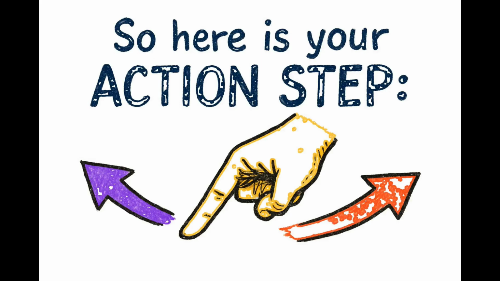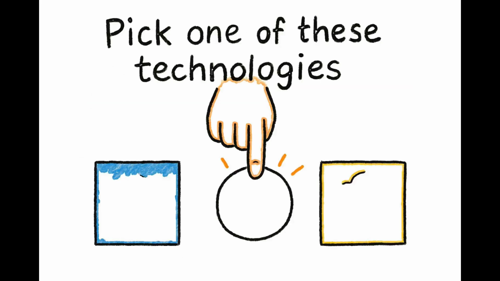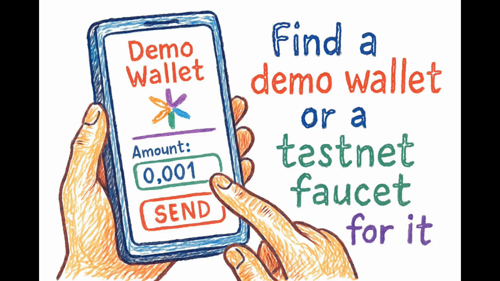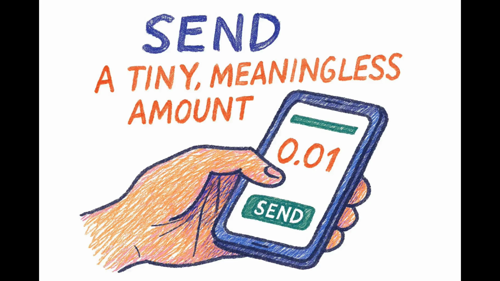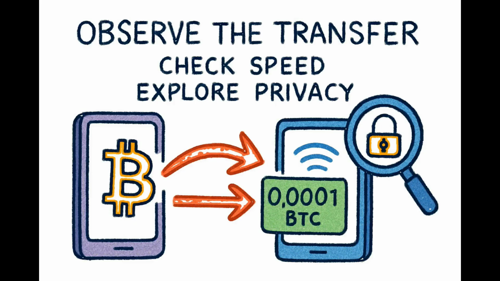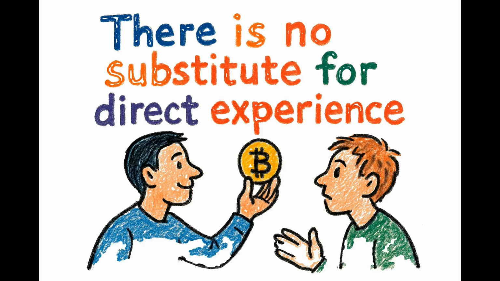So here is your action step. Pick one of these technologies that sounded interesting to you. Just one. Find a demo wallet or a testnet faucet for it. Send a tiny, meaningless amount. Observe how the transfer works, check its speed, and explore its privacy features firsthand. There is no substitute for direct experience.